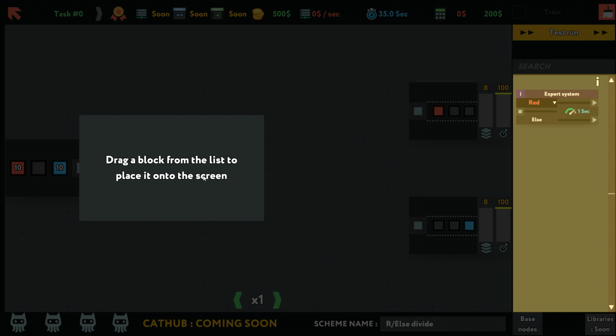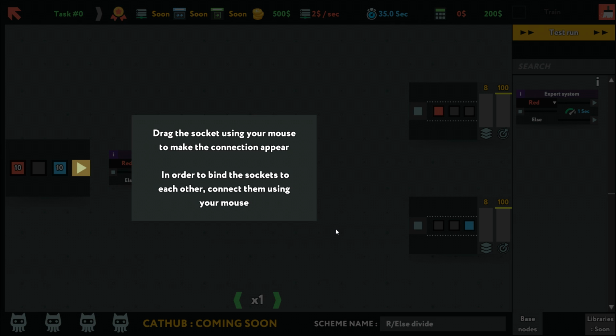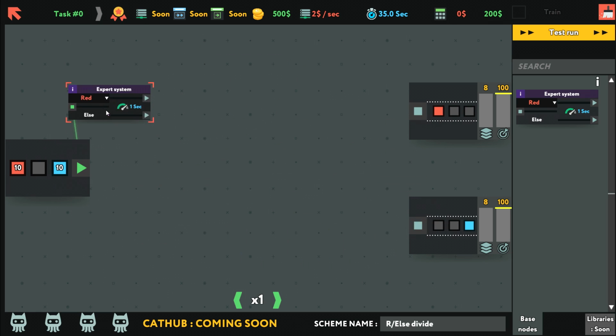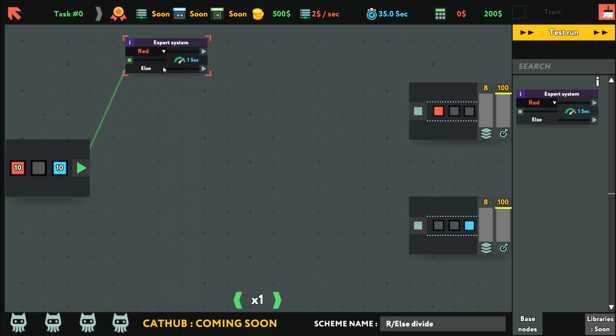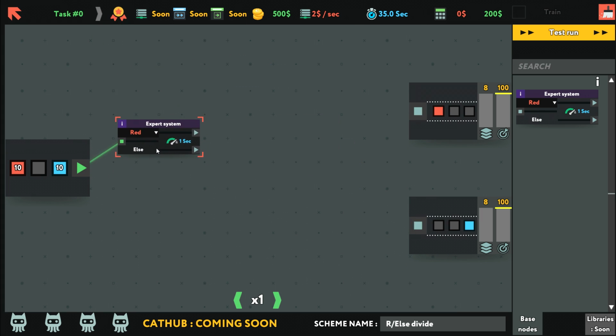Drag a block from the list. Place on the screen. Well, that's my only one, so click. Drag the socket using your mouse to make the connection appear. In order to bind the sockets to each other, you need to click them using your mouse. Zoop. Like that. Does it stay attached? Yeah. Definitely has the vague trappings of what you'd almost expect from like a Zachtronics game. Let's see where it goes with that. I feel inherently like I need to align this in between a grid, even though that is not the case. It just feels right.